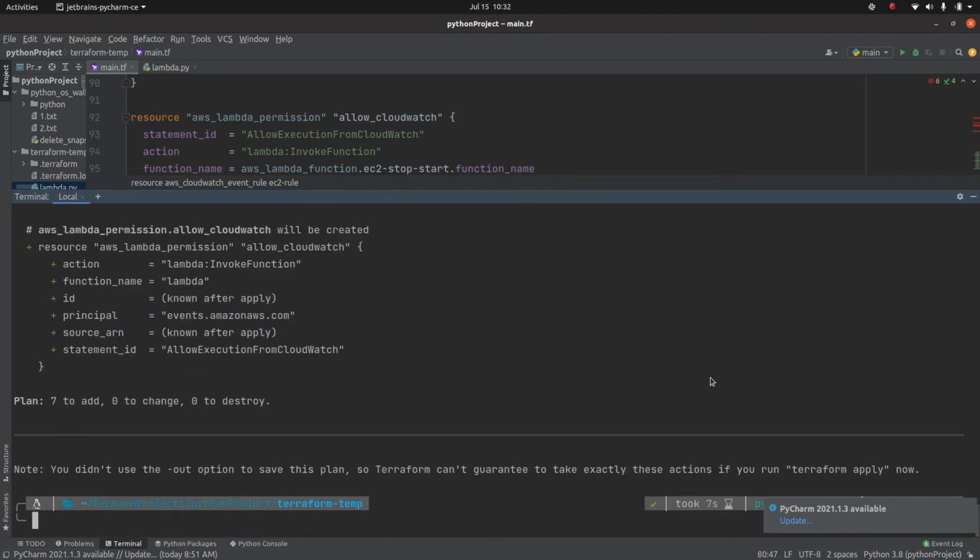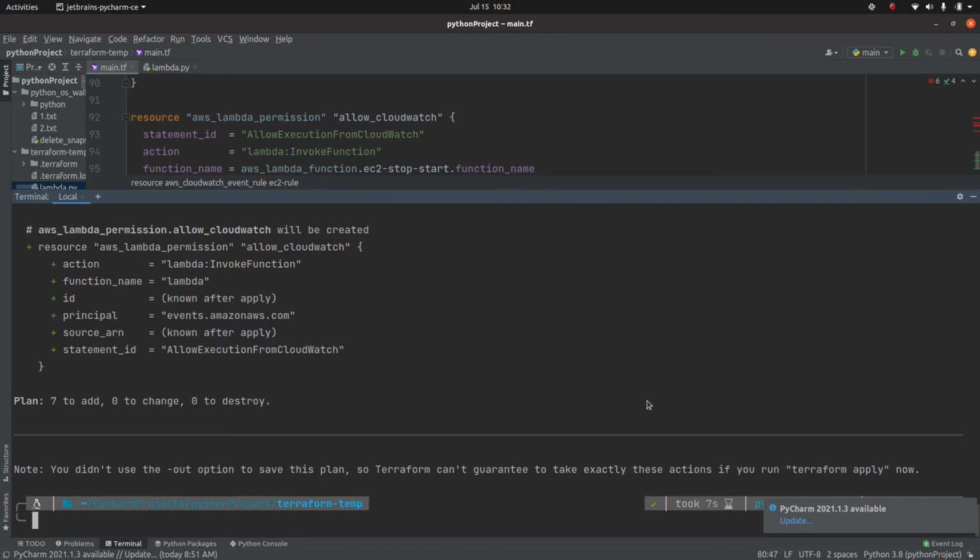So Terraform is smart enough to figure out the dependencies. For example, first we need to create a role, and only then we can create a function. Similarly, we need to create the CloudWatch event rule first, and then assign it to the lambda function. Terraform figures out all these dependencies by itself.